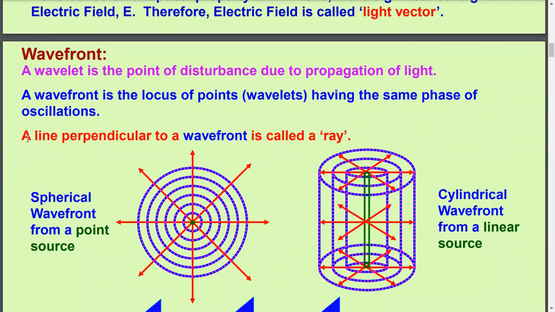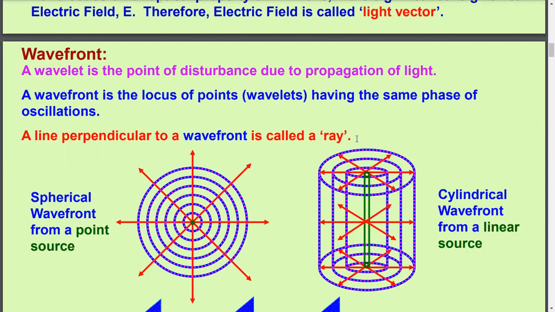Here, a line perpendicular to a wavefront is called a ray. Remember, the basic property of wavefront is that a ray of light must be perpendicular to that imaginary surface. If a ray of light is not perpendicular to that surface, it will not be treated as a wavefront.